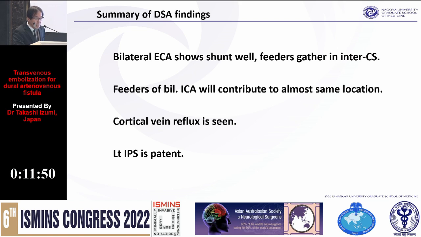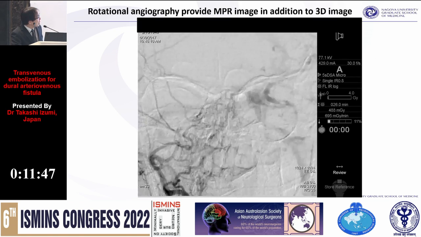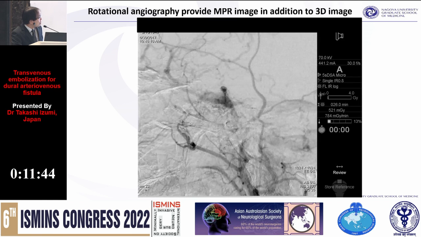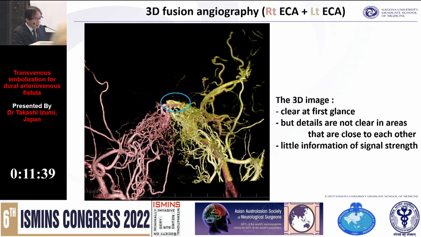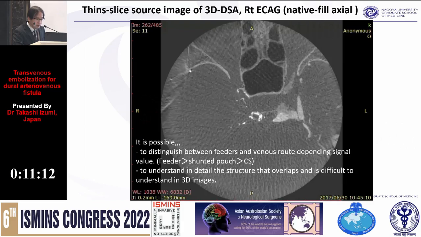in DSA, but the rotational angiogram can provide more information from MPR image in addition to 3D image. Here is the 3D DSA fusion image like this. This image is at first glance clear and beautiful, but the details are not clear in areas that are close to each other. And there is little information of signal strength. So it is difficult to distinguish feeder and drainer.